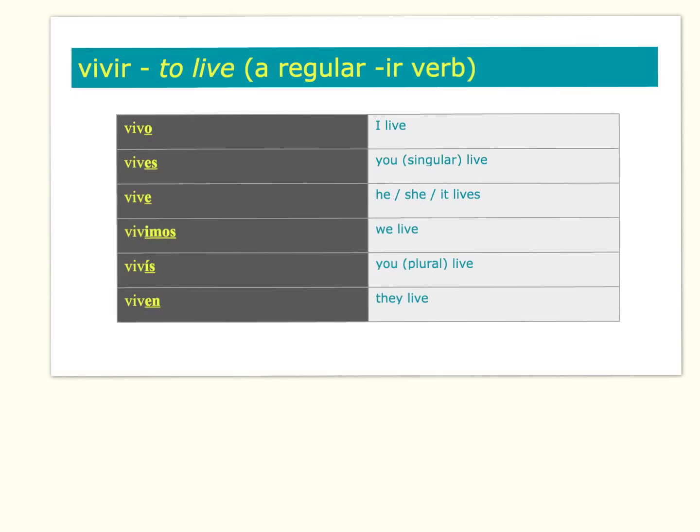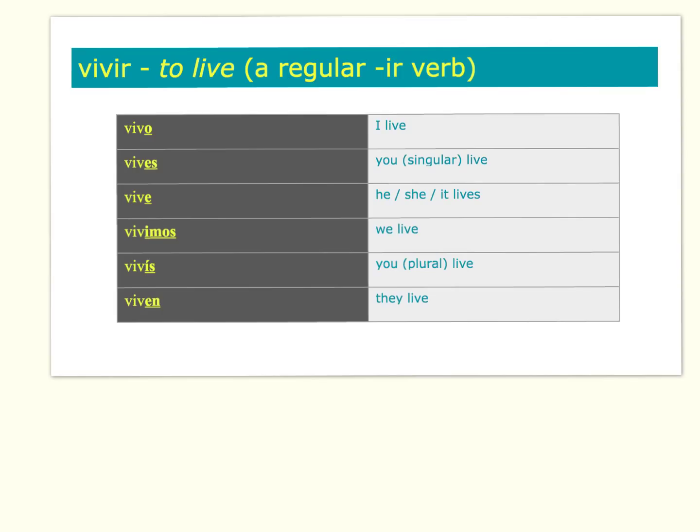Notice that with neither of these regular verbs have I written on the left hand side in the Spanish the subject pronouns, the words I, you, he, she, it, we, you plural, or they. As you might remember when we met two irregular verbs, tener, to have, and ser, to be, Spanish has no need to use the words for I, you, he, she, it, because every single one of the verb endings is different from the rest.